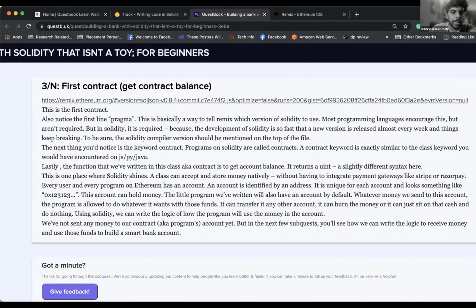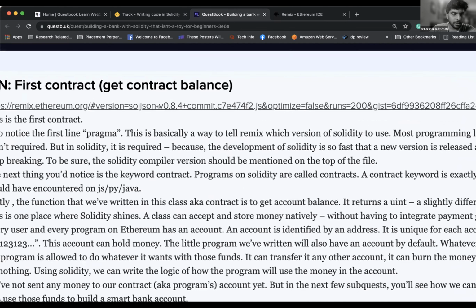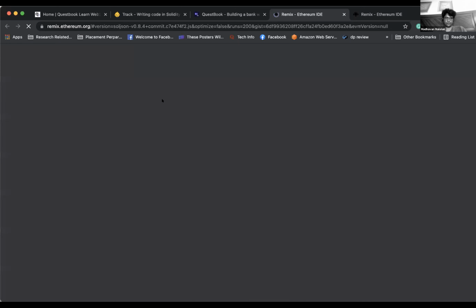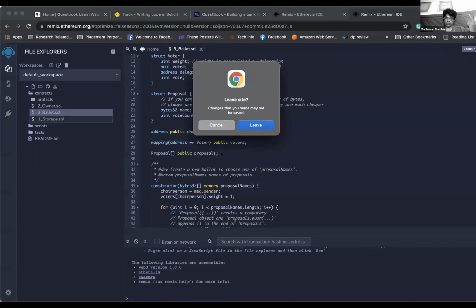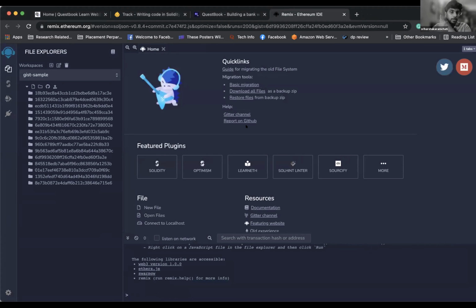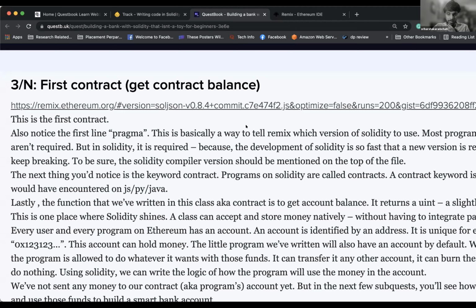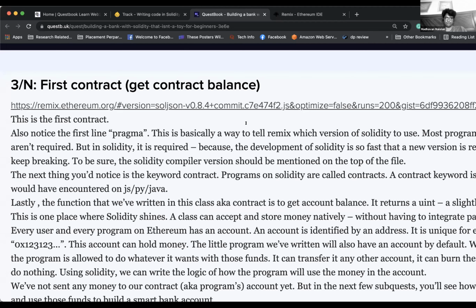First contract, get contract balance. I'll open this. Okay, sure. You might have to switch between the two tabs to understand. Okay. I think you have opened some of these before. You can open the link on a private browser.